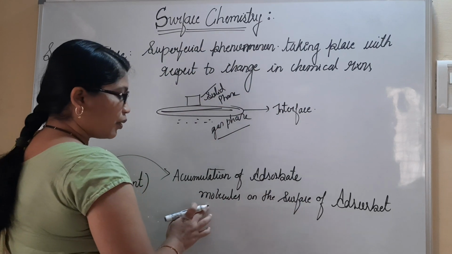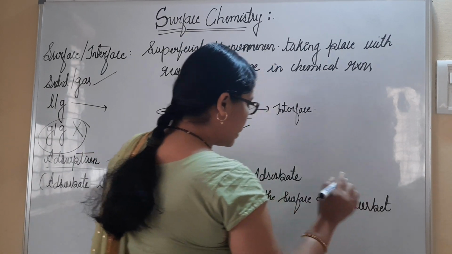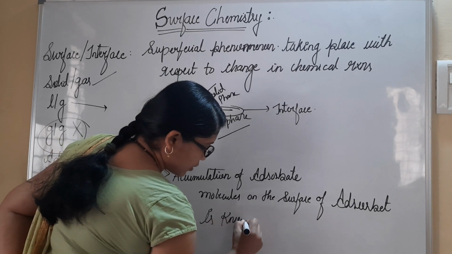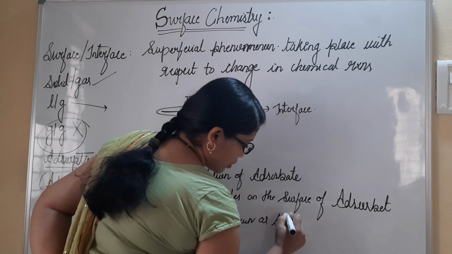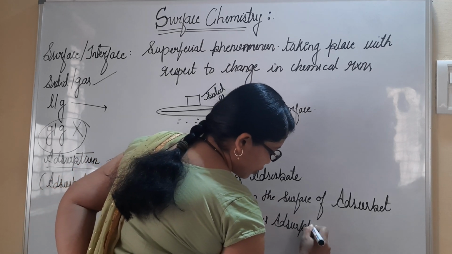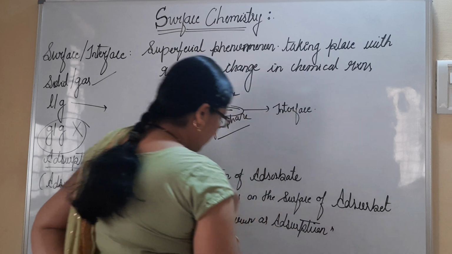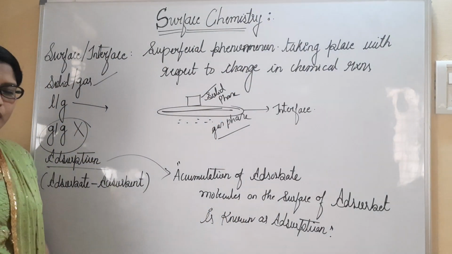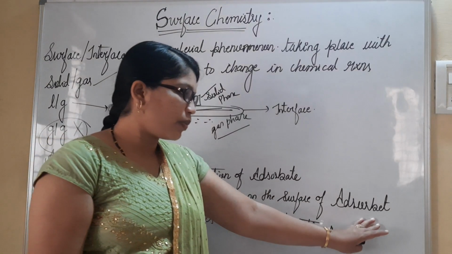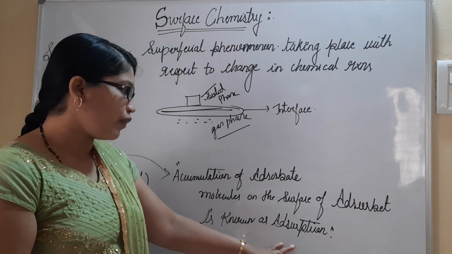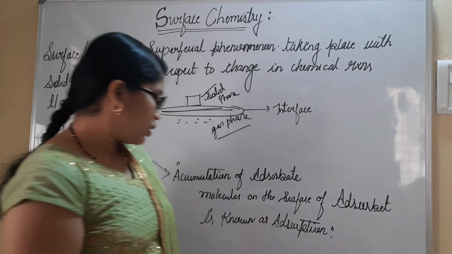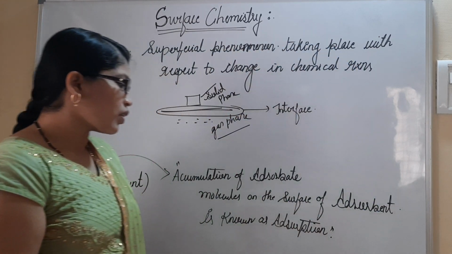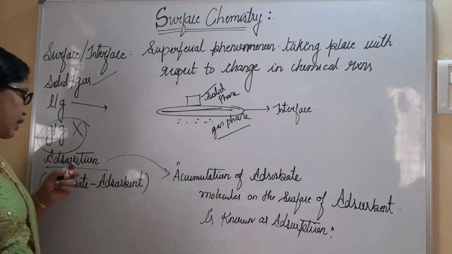Accumulation of adsorbate molecules on the surface of adsorbent is known as the process of adsorption. So this is the simple terminology which we can define for the adsorption process. When adsorbate molecules are involved in the presence of an adsorbent, A-D-S-O-R-B-E-N-T, this process is referred to as the adsorption process.